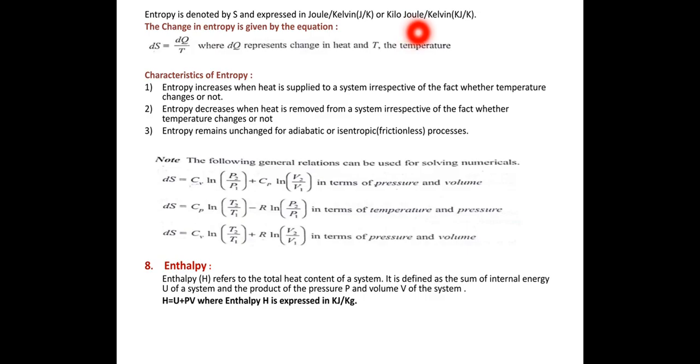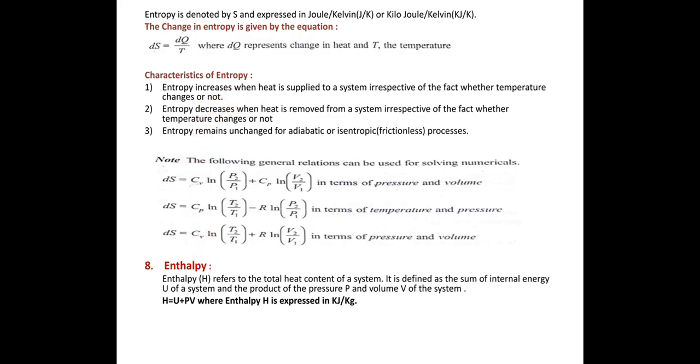If S is the entropy, then the change in entropy is dS. If Q is the heat, the change in heat is dQ. So the change in entropy is dS equals dQ divided by T, where dQ represents the change in heat and T is the temperature. You can just read the characteristics of entropy. From the exam point of view, it is not important.